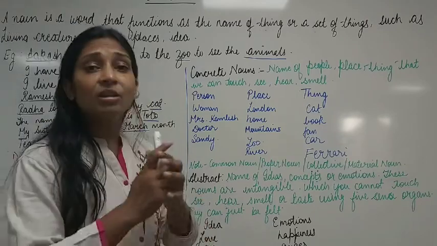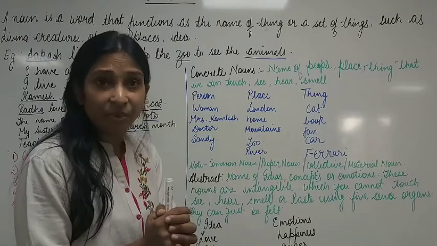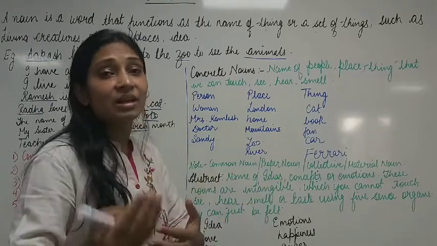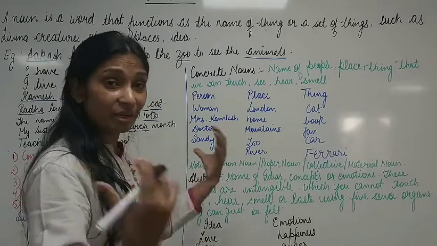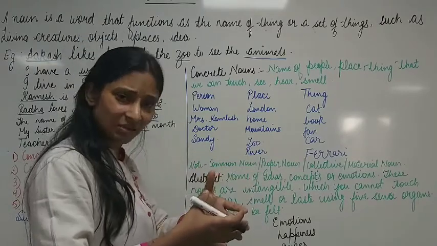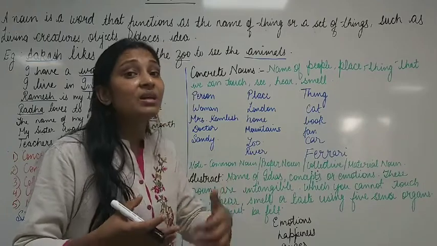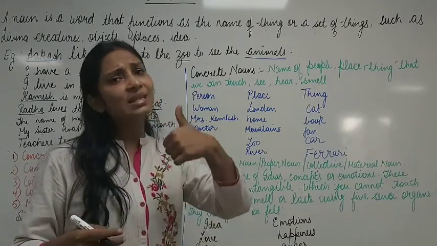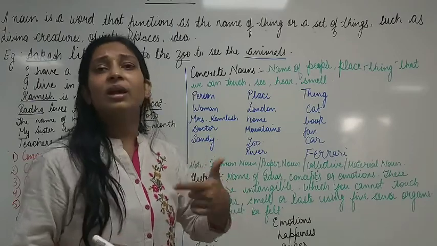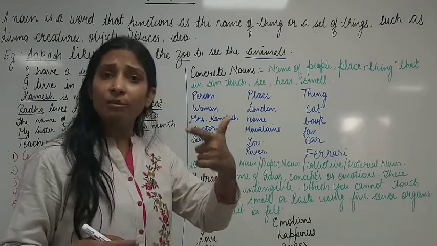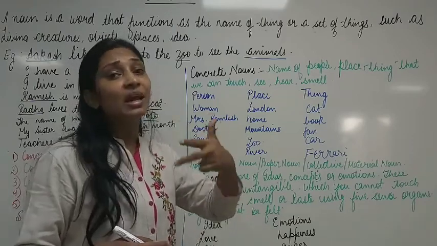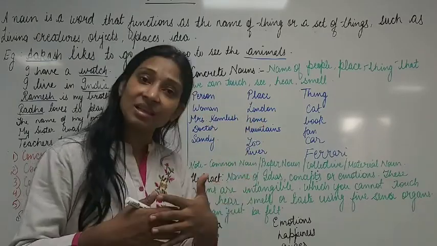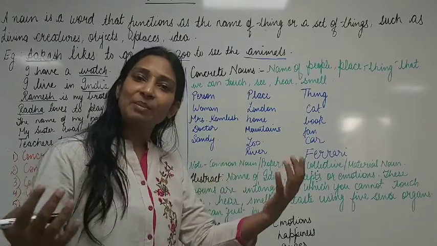Nouns are the names of things and a group of things, as we will learn later on, collective nouns also. So it is a set of things or individual things, right? And what are those things children? Living creatures, which can be animals as well as people. Then it can be ideas or emotions, places, or objects. Objects are things. So nouns are all naming words.